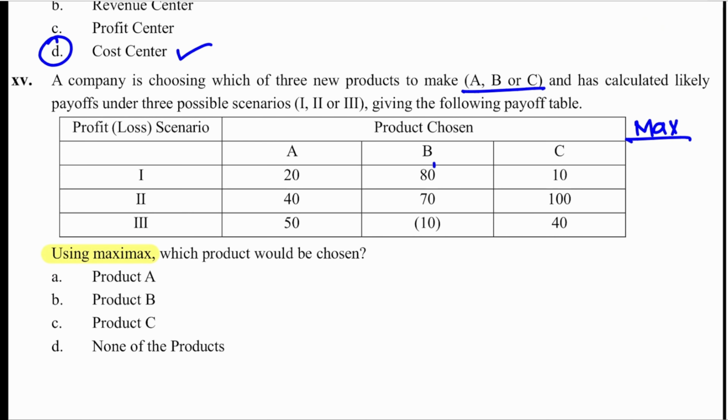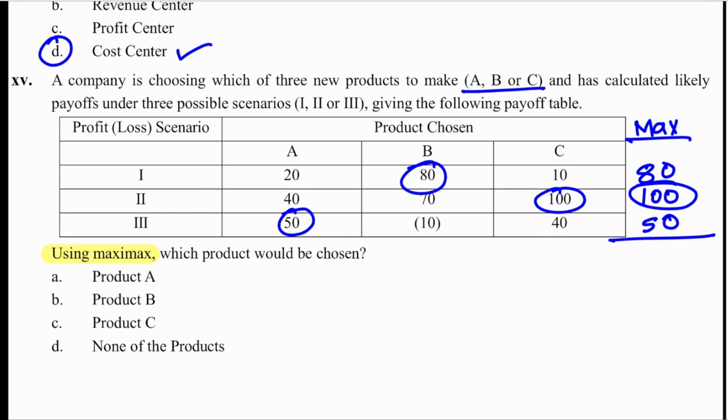In scenario 1, 80 is the maximum. Scenario 2, 100 is the maximum. Scenario 3, 50 is the maximum. Out of these, which is the maximum again? Maximax is 100. 100 is coming in product C. So the correct answer is C.